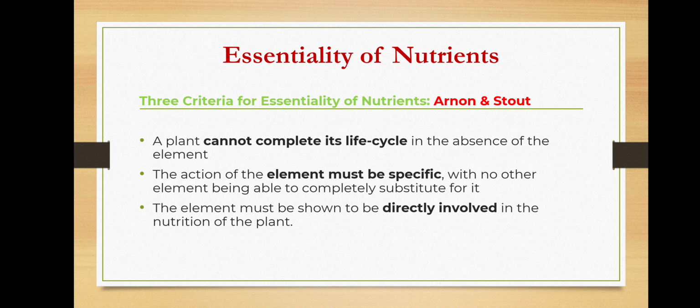Next, it must be directly involved in the nutrition of the plant. When we give it to the plant, it should take it and show the result of that food or nutrient given to the plant. If we put one urea, after 5 to 6 days you will see the green flush. Then it satisfies the third criterion, directly involved in plant nutrition, nitrogen. This was given by Arnon and Stout.